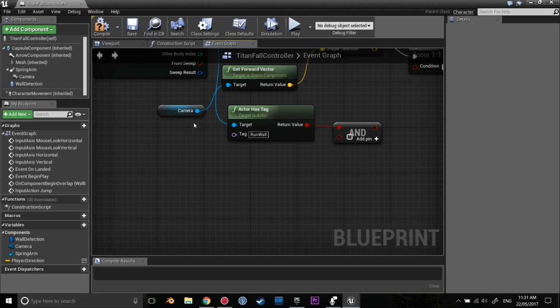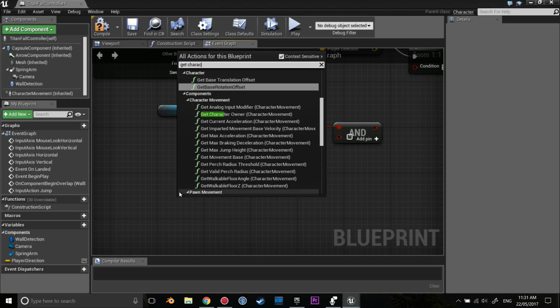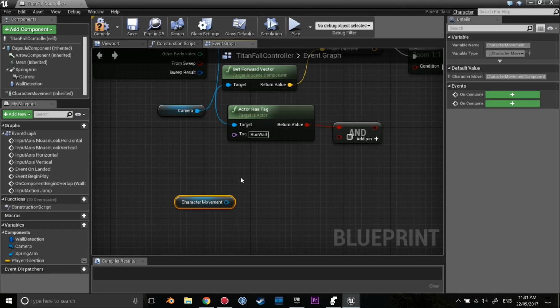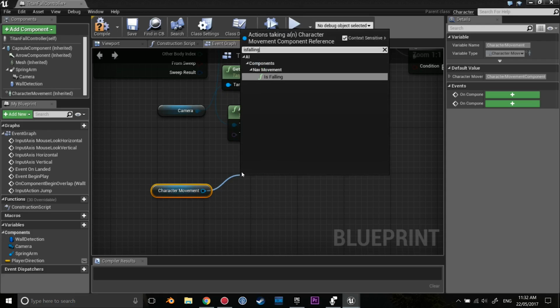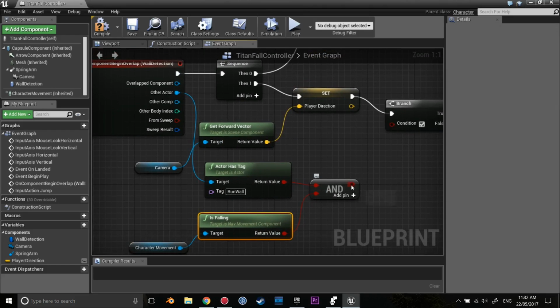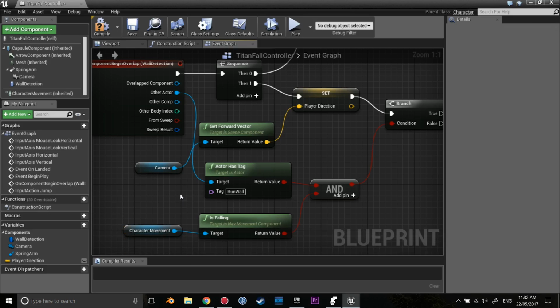And then what we're going to do is use a character movement. So we're going to get character movement. The reason we want to get this is because character movement gives us access to is falling. The reason we want to check if we're falling is because we do not want the player to start wall running when they are just touching it on the ground level. We want it to only do this check if you are in the air, which means you're falling, and you are touching an actor that has this tag.